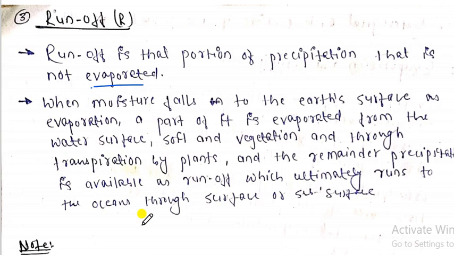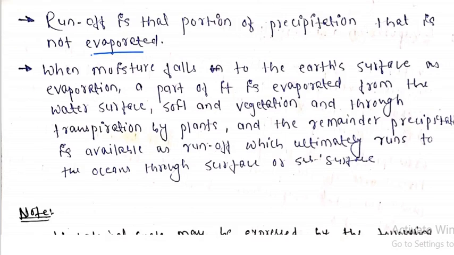So I have told you, my dear friends, when moisture falls on the earth's surface, after falling some of the moisture will transfer to the atmosphere in different forms by evaporation and transpiration. But the residue amount of water, the water that remains on the ground surface, eventually or ultimately transfers to the oceans. That residue amount of water is nothing but the runoff. I hope you understood.